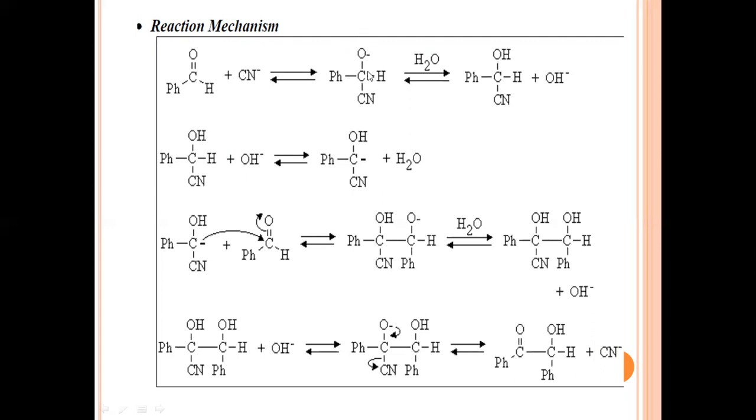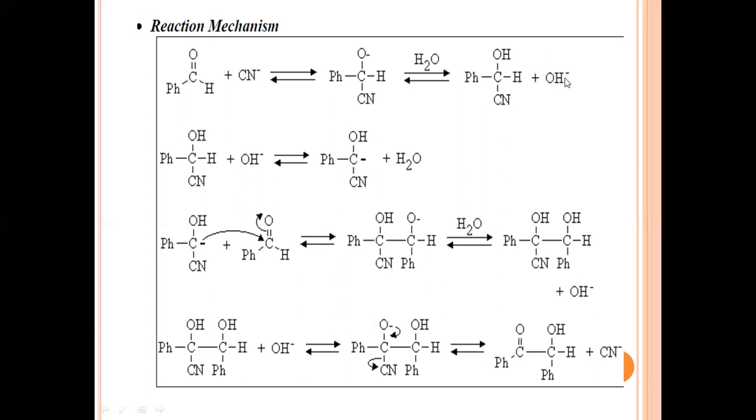So there is formation of an intermediate molecule in which the cyanide ion forms a carbon-carbon bond with this carbonyl carbon atom. Now, in the presence of water molecule, hydrolysis of this intermediate molecule will be done, and there is formation of a hydroxyl ion.